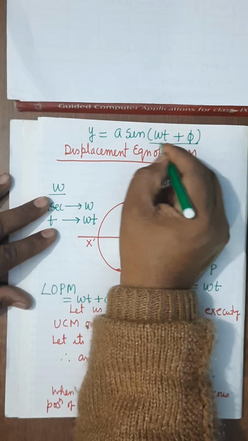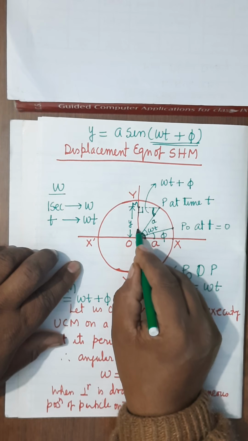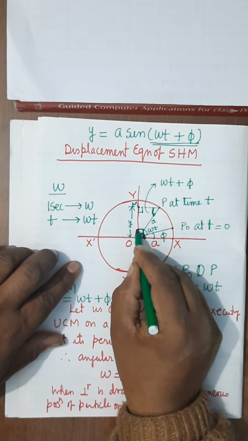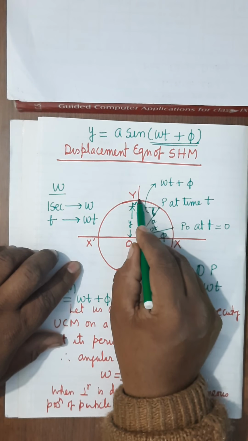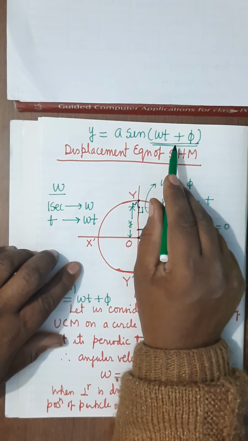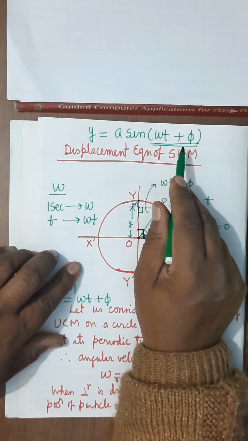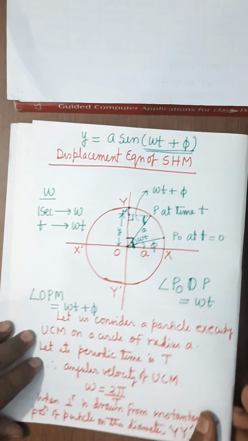Now what is omega t plus phi? Because the displacement depends upon this value. A is constant. It is clear. When omega t plus phi is 90, sin 90 equals 1, which means displacement will be A, and the particle will be here. So we can say that it is the phase of the particle. Omega t plus phi represents the phase of the particle executing SHM. It is clear.